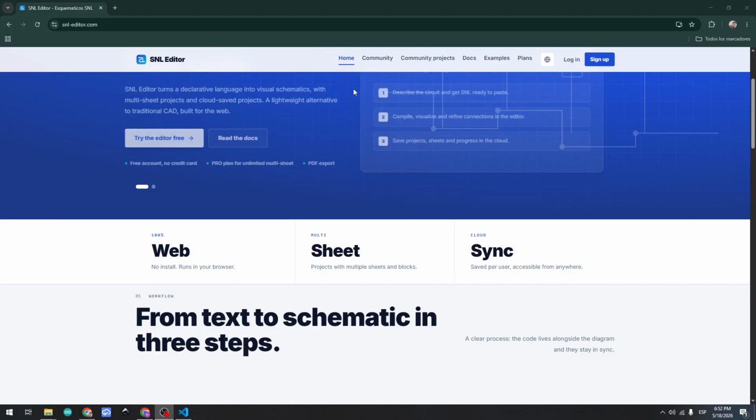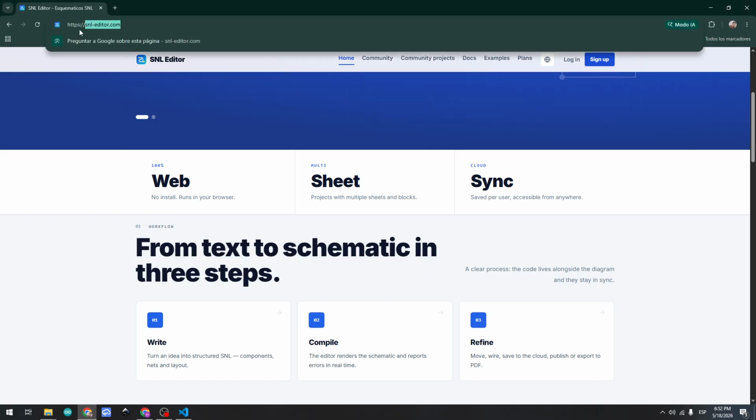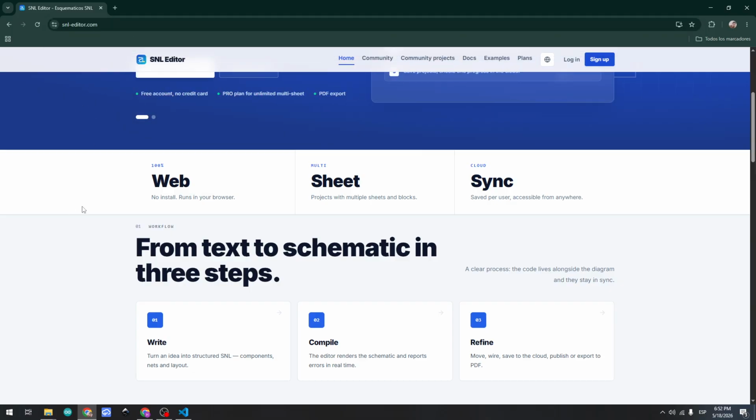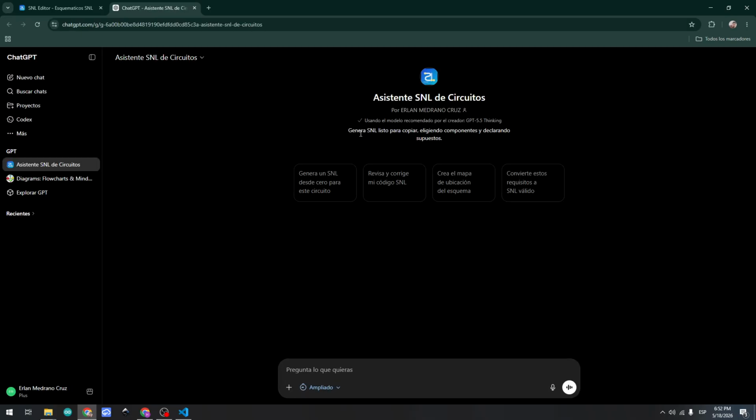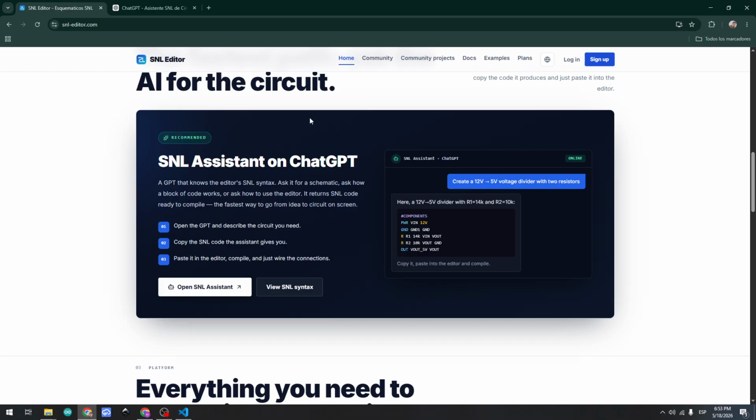So if you go to this link, this URL, you can see in this section this SNL assistant on ChatGPT. So the page provides you this GPT, this custom GPT. If you open this, you can have this custom GPT generate any kind of circuit that you want. So this GPT has all the documentation to use and how to navigate on the editor.